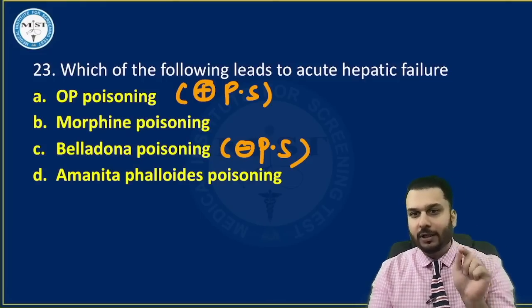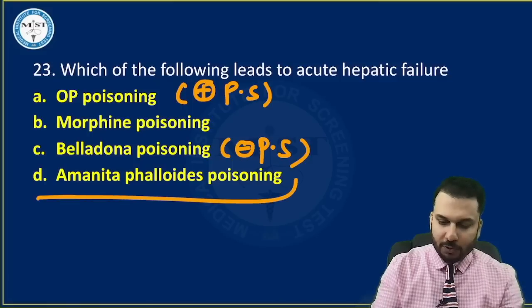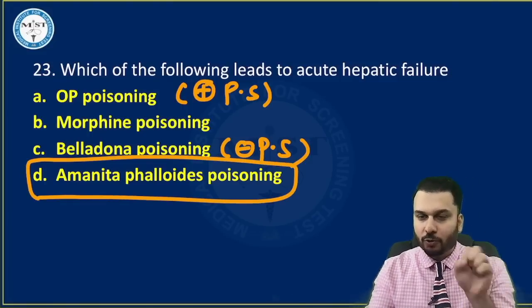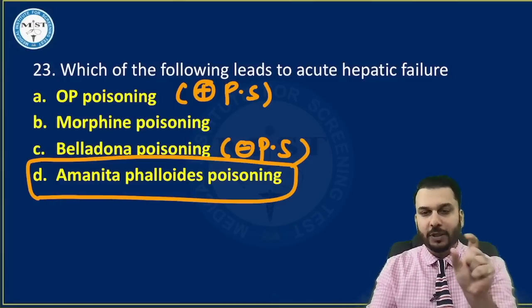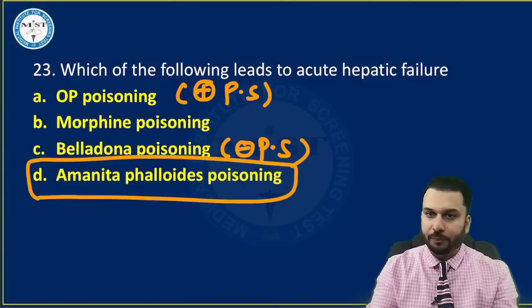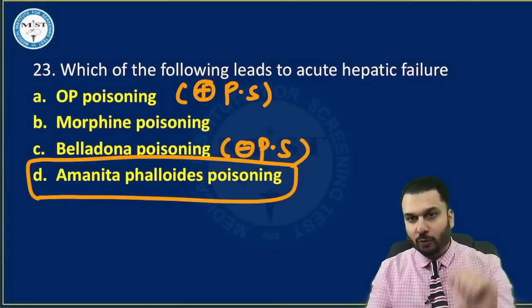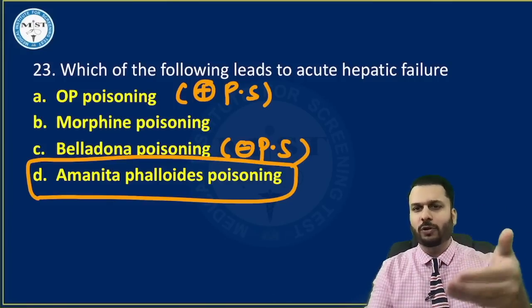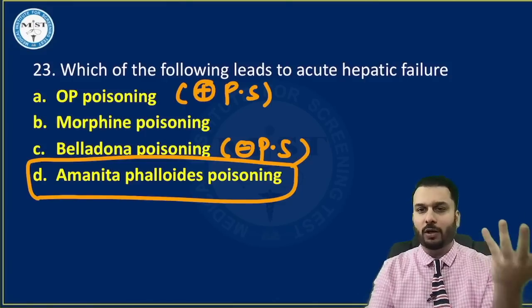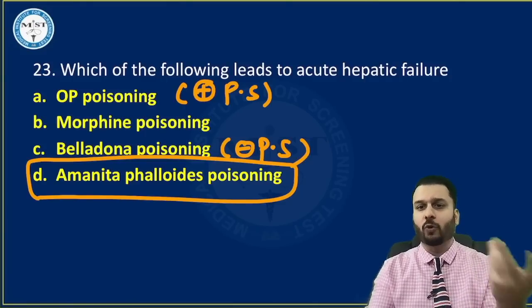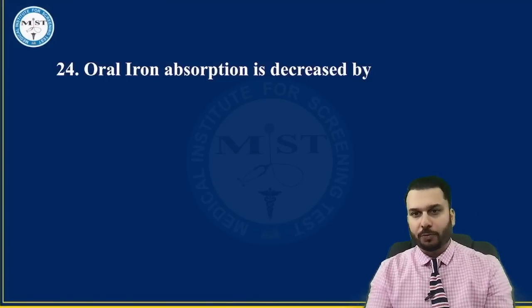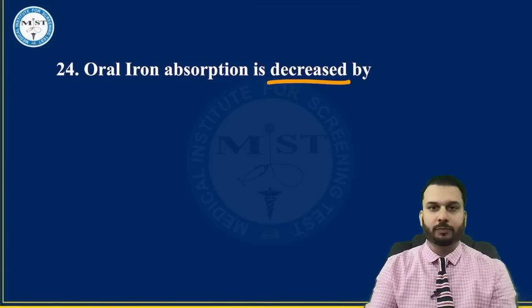Sir, save one option. That is this mushroom called Amanita phalloides. So this is the mushroom toxicity that basically can target your liver. Okay, so you could have ruled out the others. Obviously not a direct straightforward question, but if you know the common poisonings like belladonna, datura, morphine, OP, we could have answered this question.